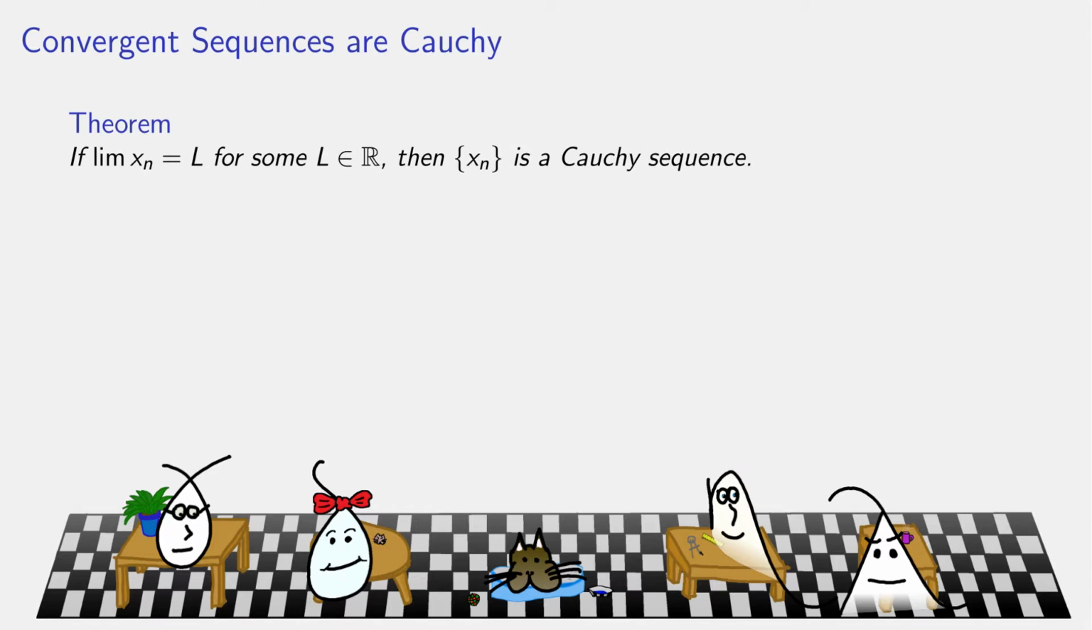Now here is an important theorem. If a sequence converges to L for a real number L, not necessarily the limit being plus or minus infinity, but if it has a real number limit, then it's a Cauchy sequence.